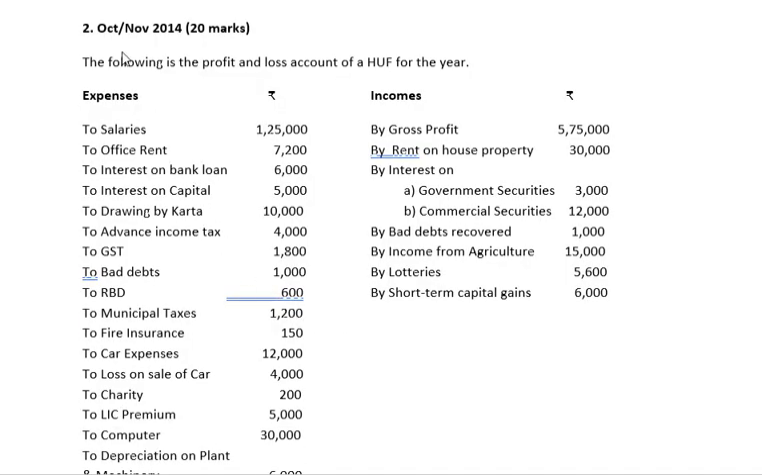Now let us see another question which is asked for 20 marks. This was asked in October-November 2014. The following is the profit and loss account of HUF.